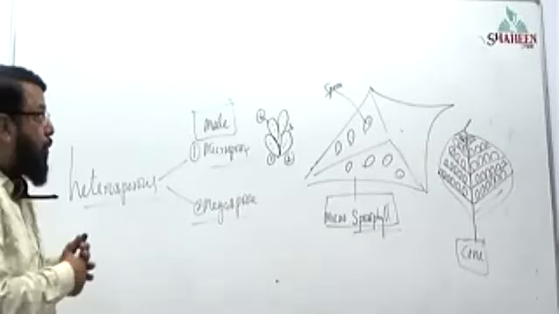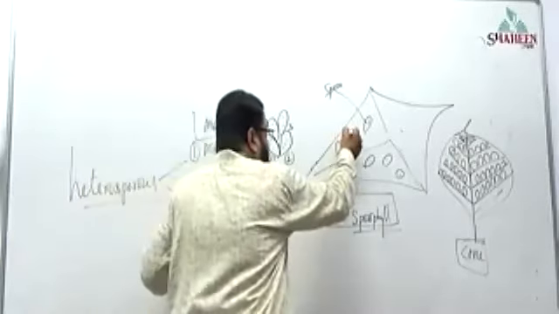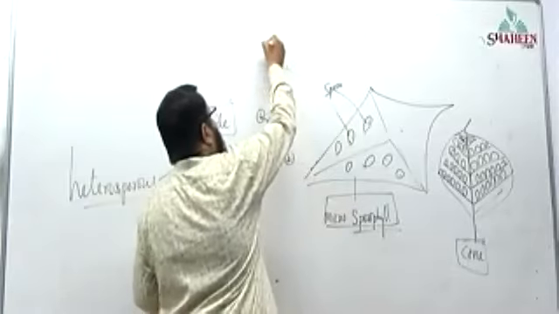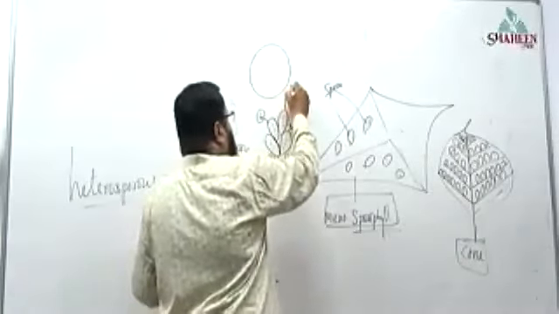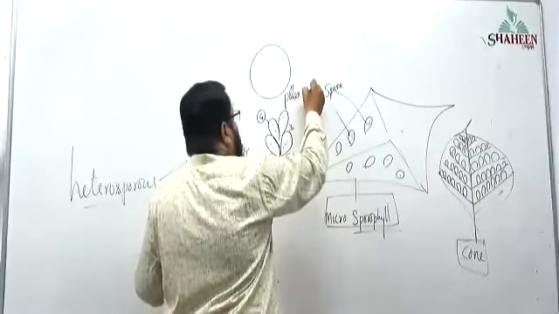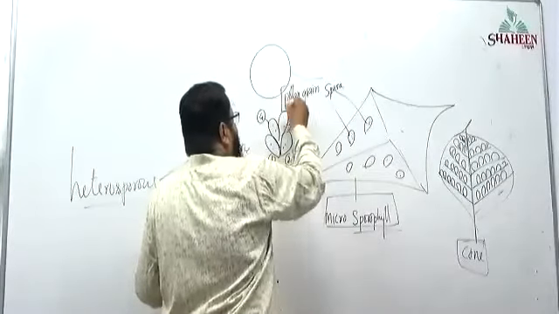These microspores, now we will take one microspore out and see the microspore. Microspore is nothing but, it is also called as pollen grain.